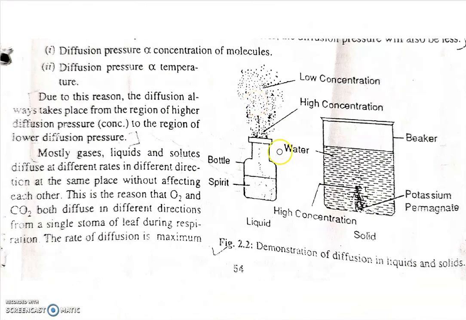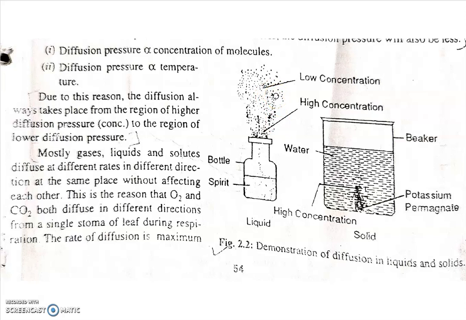Here see, in this bottle there is spirit, in high concentration. When we open the lid of the bottle, the free molecules spread from the higher concentration to the lower concentration. Here the concentration is lower and here the concentration is high. So high to low, this process is called diffusion.